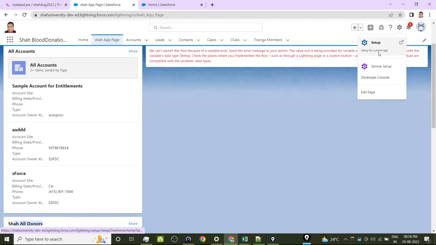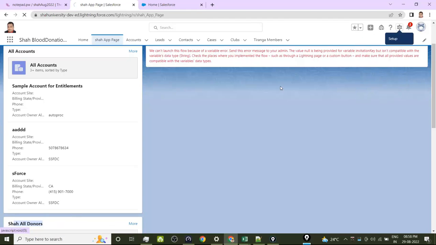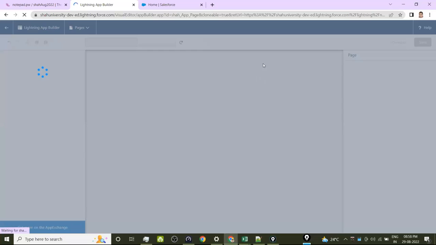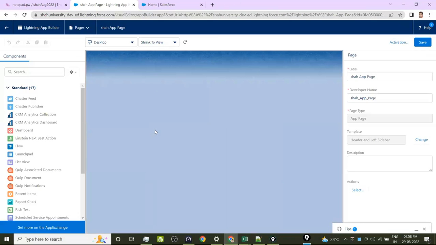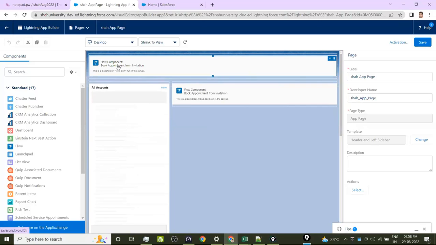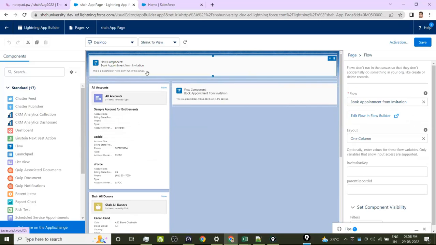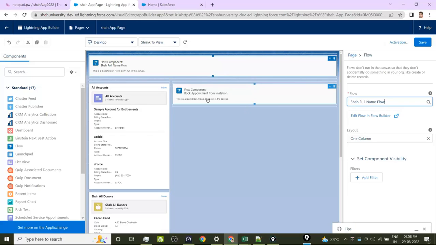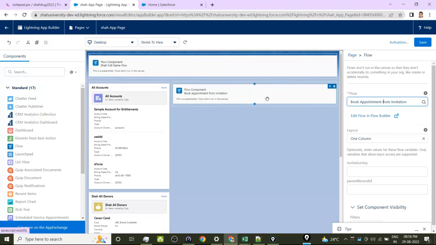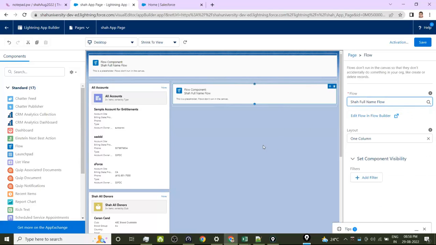And you can edit a page from here straightforward once developed. So the flow, what is the name you have not given? Shah full name flow, and here also the same thing. Okay, it will work now.